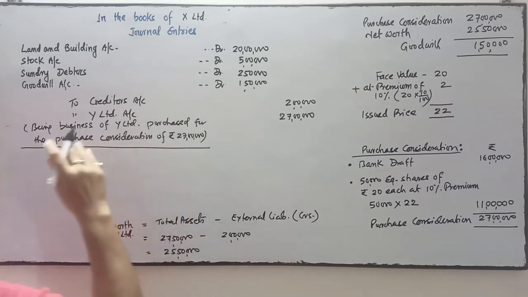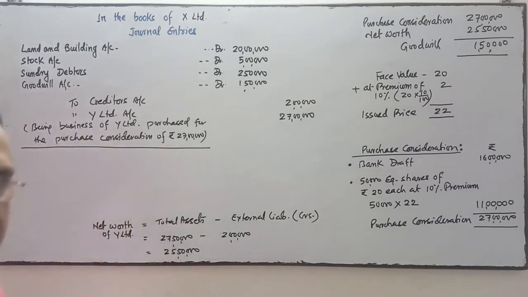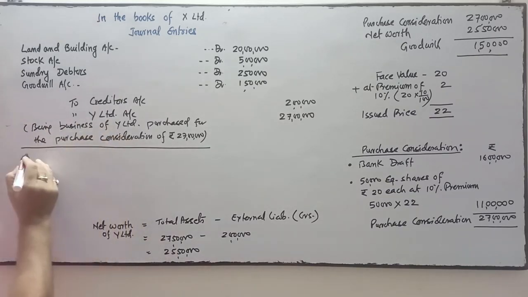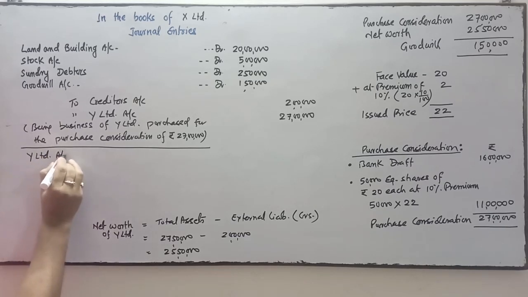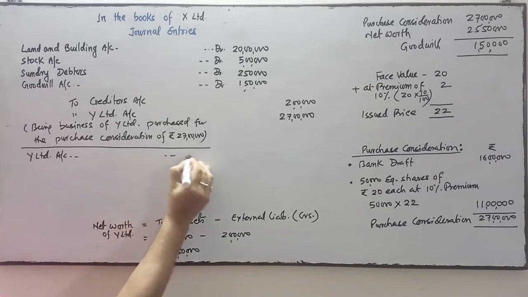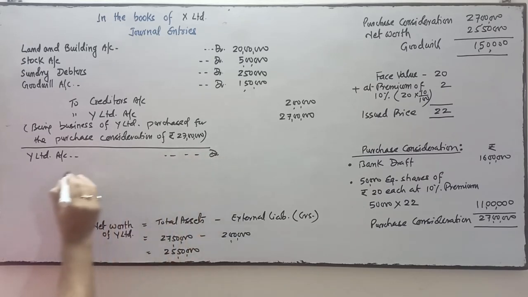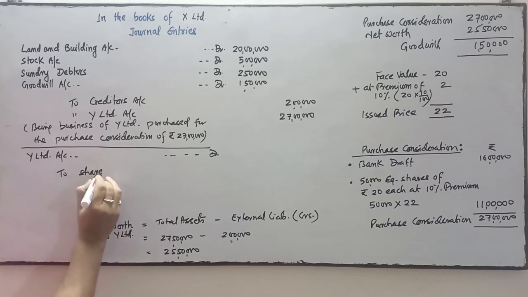Or you can only write being business purchased. That would also be sufficient. Next is for payment. When we do the payment to Y Limited, Y Limited account is debited with payment of purchase consideration. Y Limited account debit to share capital, equity shares are issued, so equity